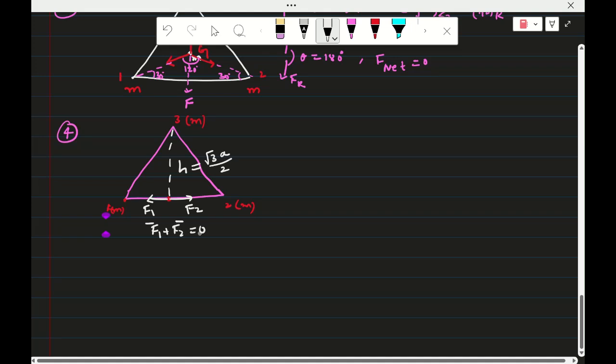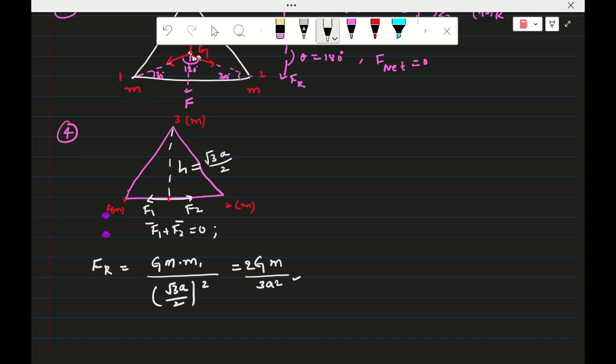Therefore, the resultant force is only due to the third mass, that is G into m, the test mass, by h square, that equals G m by root 3a by 2 whole square, that equals G into 4m by 3a square. So this is at the center, at the midpoint on any one line.